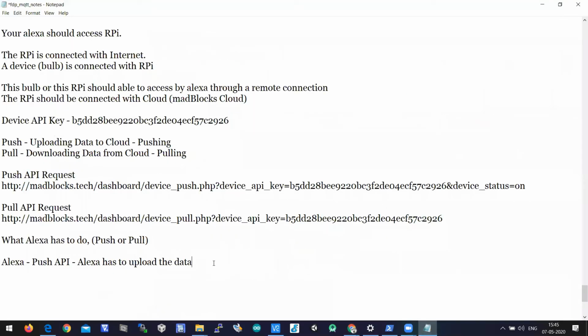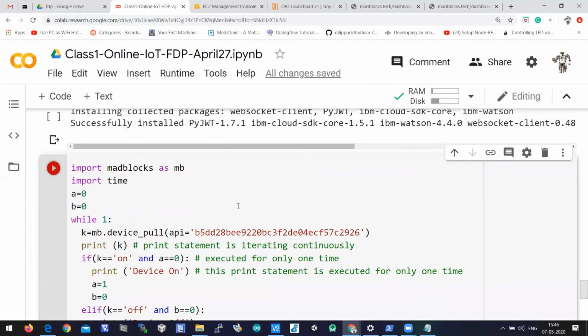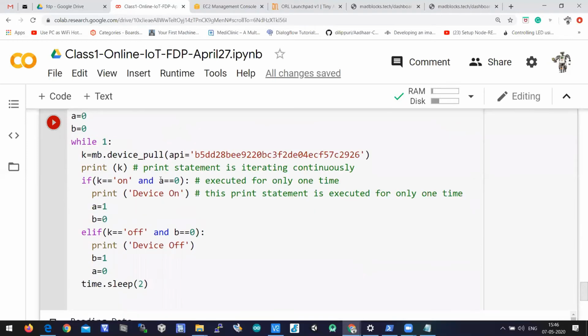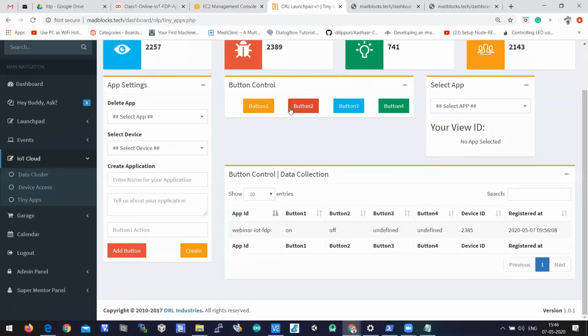So let's jump into Alexa. We have created the API and wrote a program to download the data. This program is just downloading the data, and we are pressing buttons here to change the status. When you press the button, the status is updating there, right? So now instead of pressing the button,